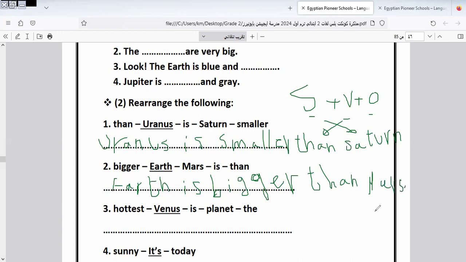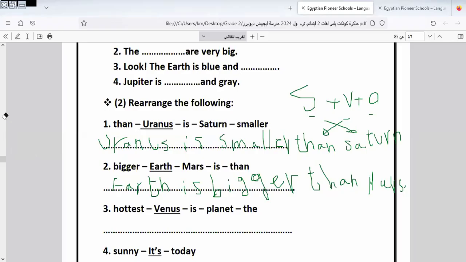Then I put a full stop at the end of the sentence. If the sentence is a question, we must put the what? Put the question mark at the end of the sentence. Okay, I will answer the third one here, number 4. It's sunny today.